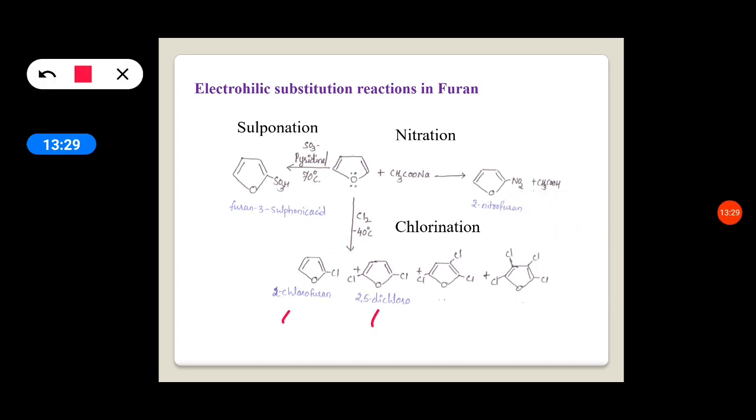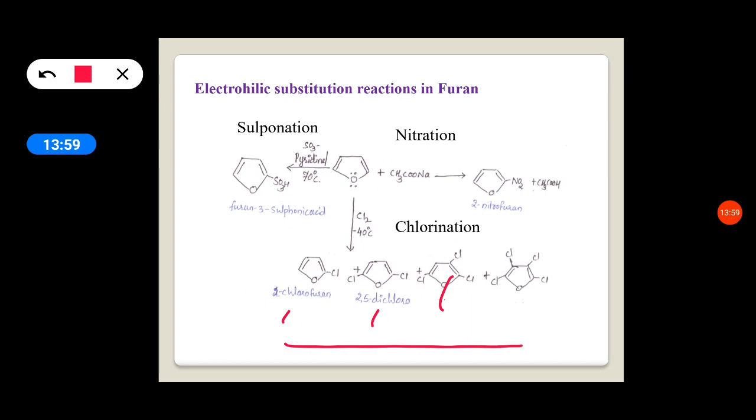2,5-dichlorofuran, 2,3,5-trichlorofuran, 2,3,4,5-tetrachlorofuran. So all these mixtures are obtained on chlorination. We are not getting any single product here. We are getting mono-substituted, di, tri and tetra substituted products, a mixture of all these products.